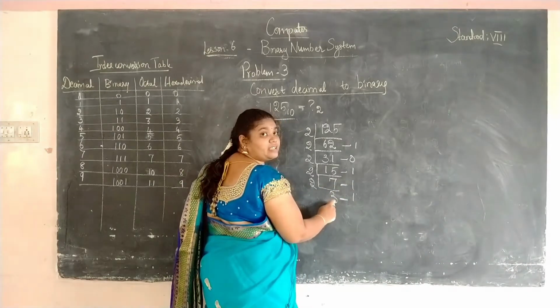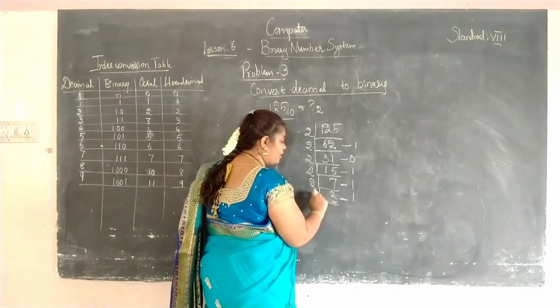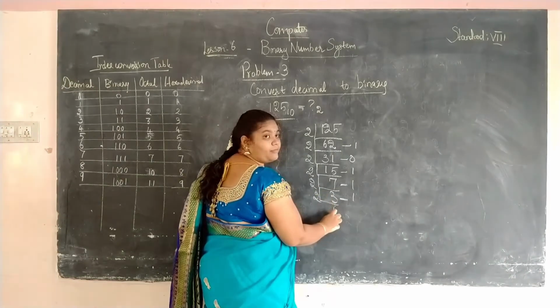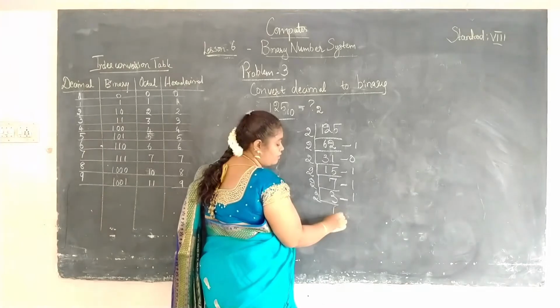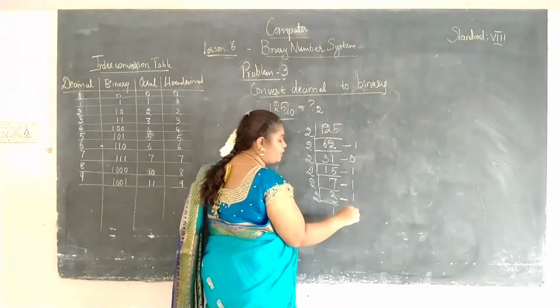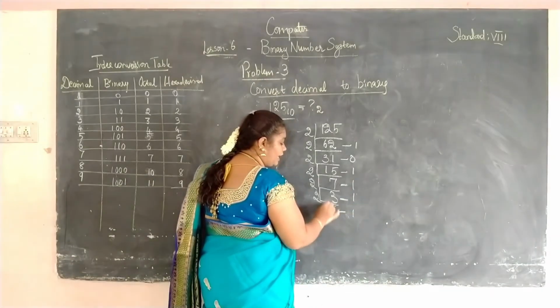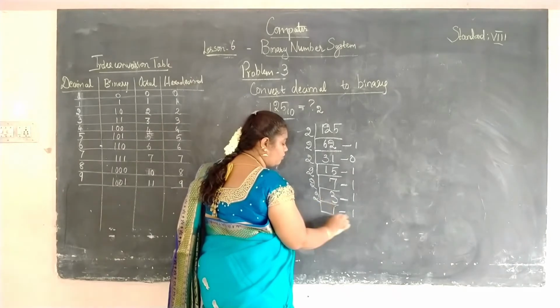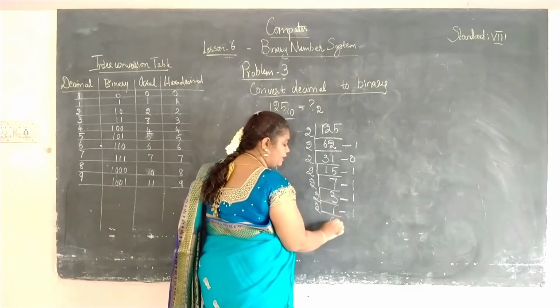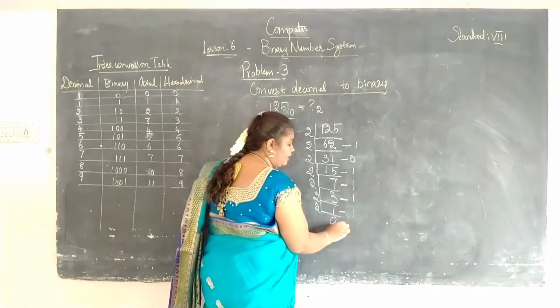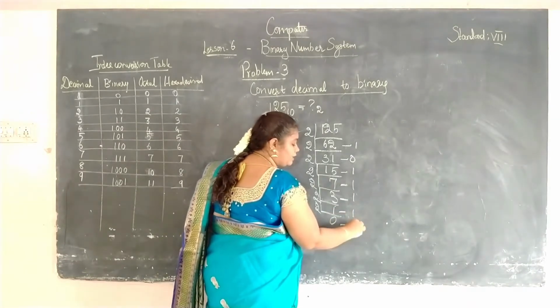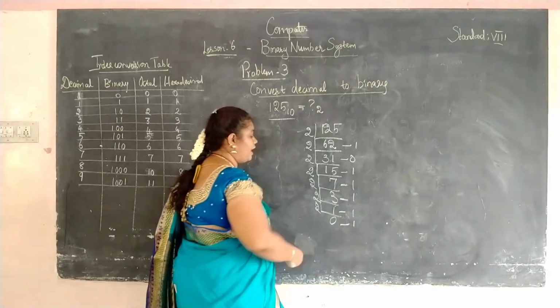Now I am going to divide this 3 again by 2. 1 times 2 is 2, again you will get 3 minus 2, the remainder is 1. So again I am going to divide this 1 by 2. I will get 0 since it cannot be divided. So again the remainder will be 1.